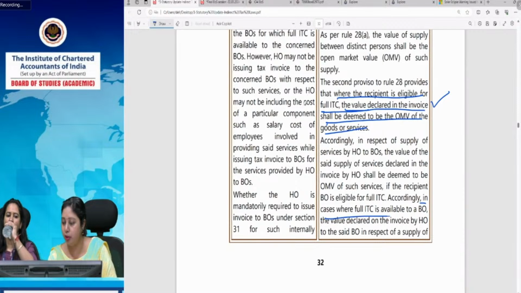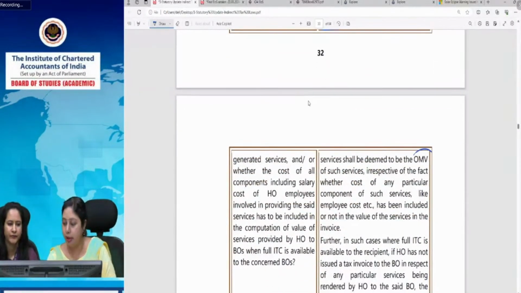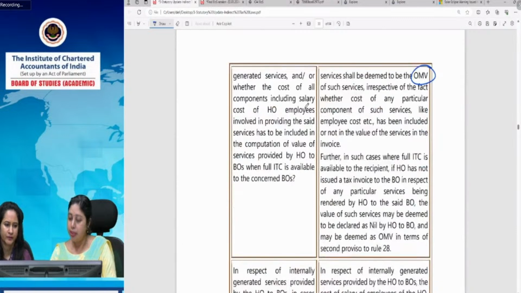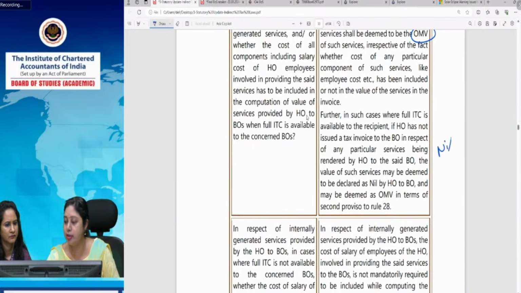In cases where full ITC is available to the branch office, the value declared in the invoice by the head office to the branch office in respect of the supply shall be the open market value. Now, the second case is where full ITC is available, but HO has not charged anything. HO has not issued a tax invoice at all to the branch office. So in that case, what happens? The open market value becomes nil because the head office has not charged anything.